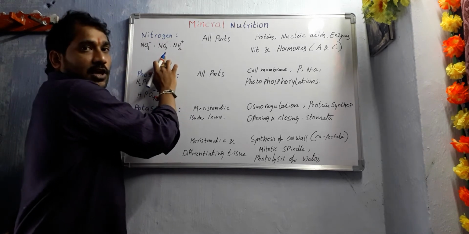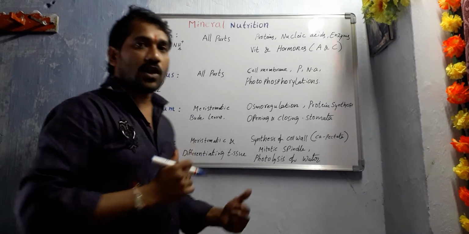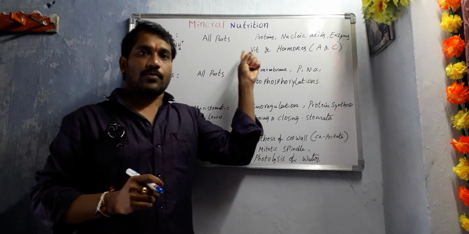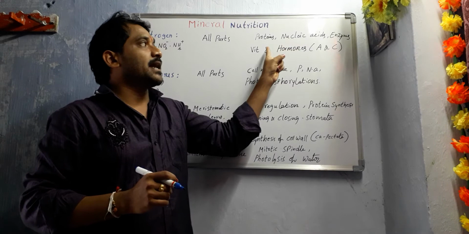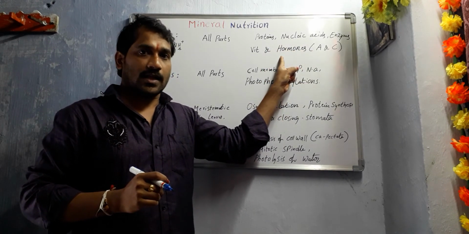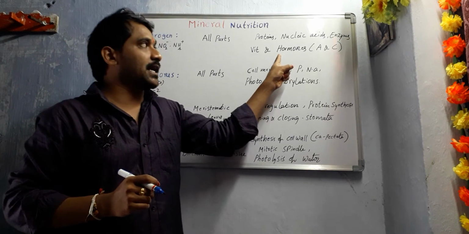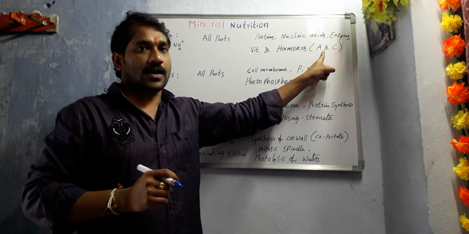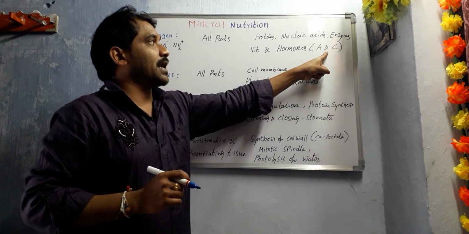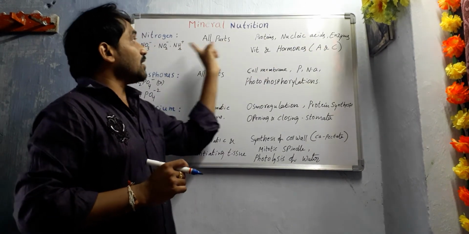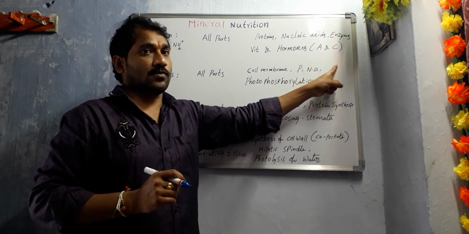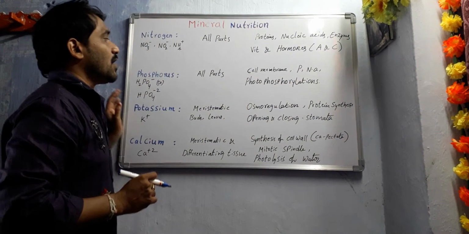What is the major role of nitrogen? It is essential. It is a major constituent of proteins, vitamins, nucleic acids and enzymes, as well as hormones. Which hormones? Cytokinin and auxins. Nitrogen is required for the synthesis of auxins and cytokinin, for the formation of these hormones.